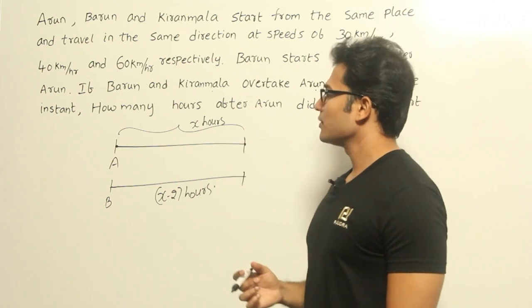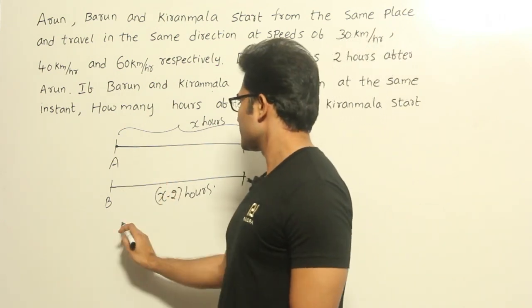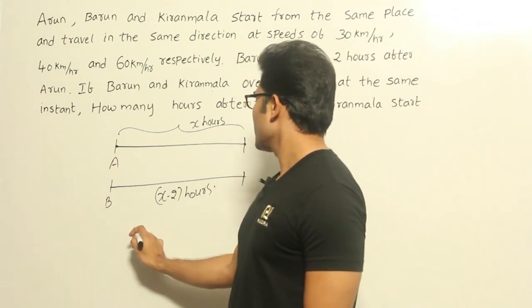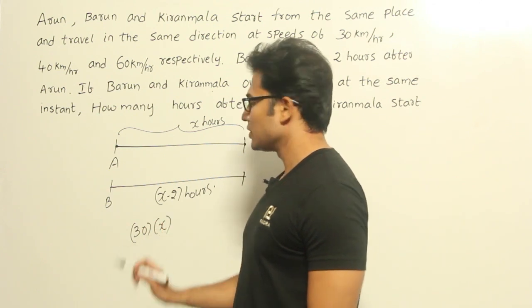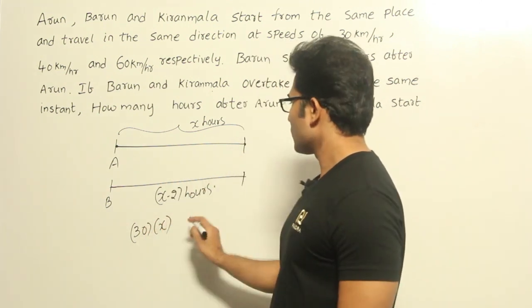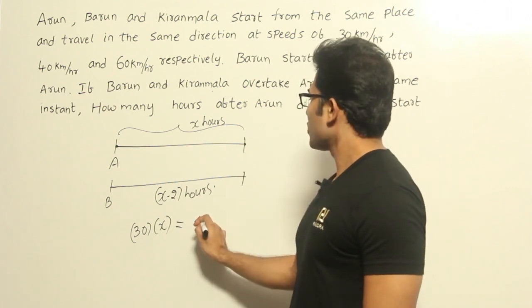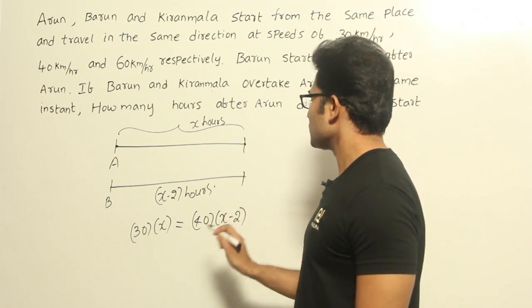So anyway, it is given that they are going to meet, right? So what is the distance covered by Arun in x hours? Speed is given as 30 kilometers per hour. Therefore speed into time gives you the distance. Now the distance covered by Arun should be equal to the distance covered by Barun. Barun's speed is 40 into x minus 2, right?